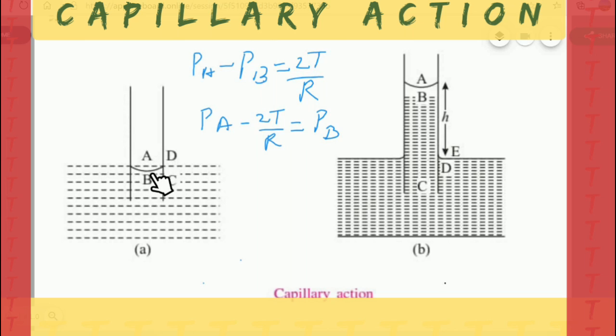In that sense, the pressure at B should be the same as the pressure at C. So, to equalize the pressure, what happens? The liquid rises up to a height. That means to equalize the pressure at points B and C, the level of the liquid rises up to this height.